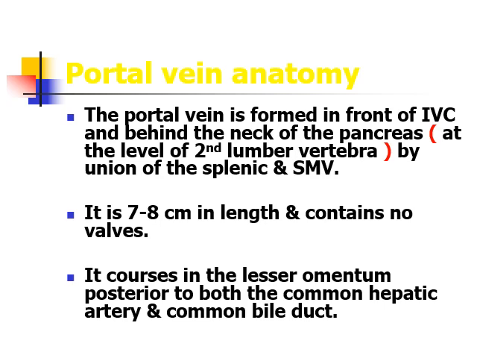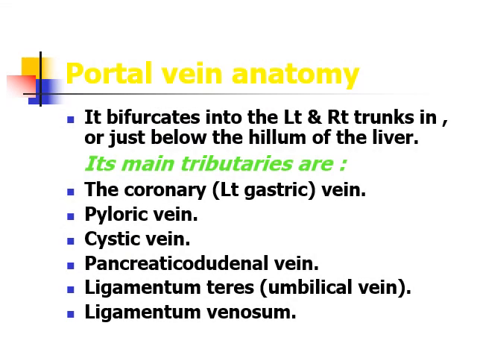Then it courses in the lesser omentum, posterior to both the common hepatic artery and the common bile duct, to reach the porta hepatis, which is the entry point into the liver. Immediately before reaching the liver, the portal vein divides into right and left trunks at the porta hepatis.